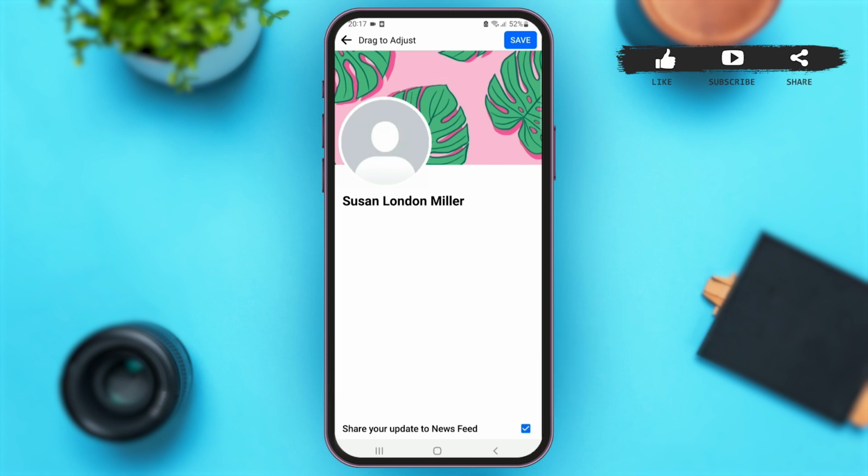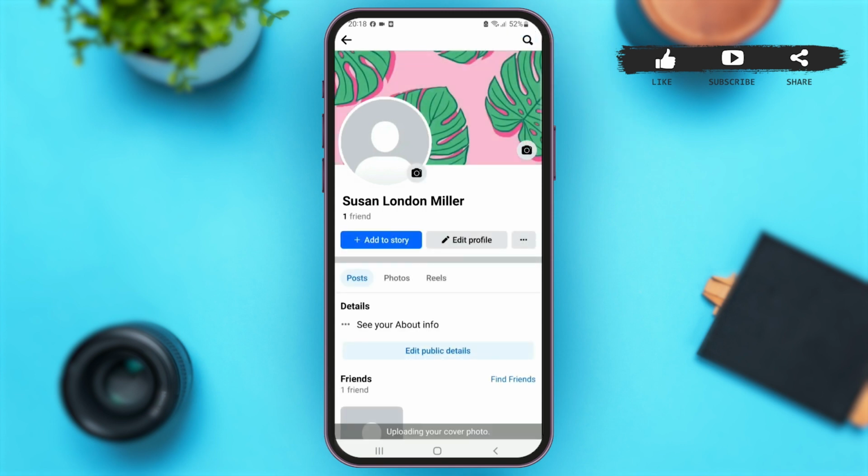If you don't want to share this update, just remove this check mark at the bottom of this option of Share your update to newsfeed. Now simply tap on Save. Now you can either reload your page or you can wait for a while until your cover photo has been updated. So now you can see that your cover photo has successfully been updated.